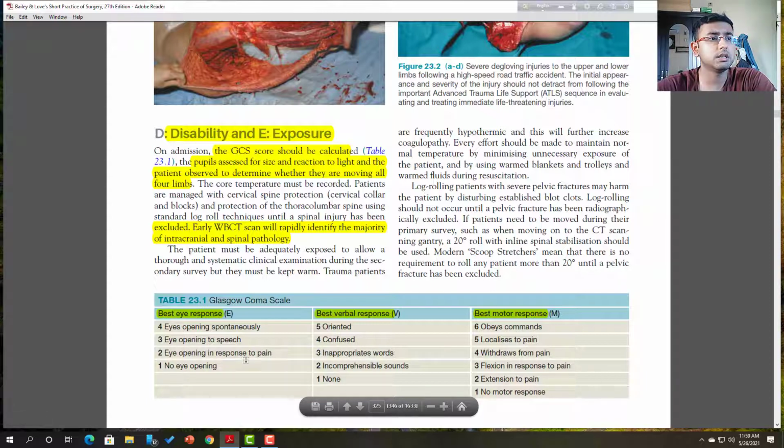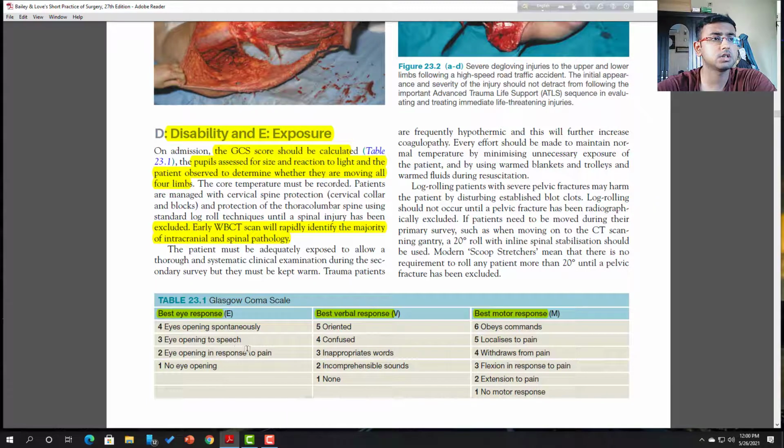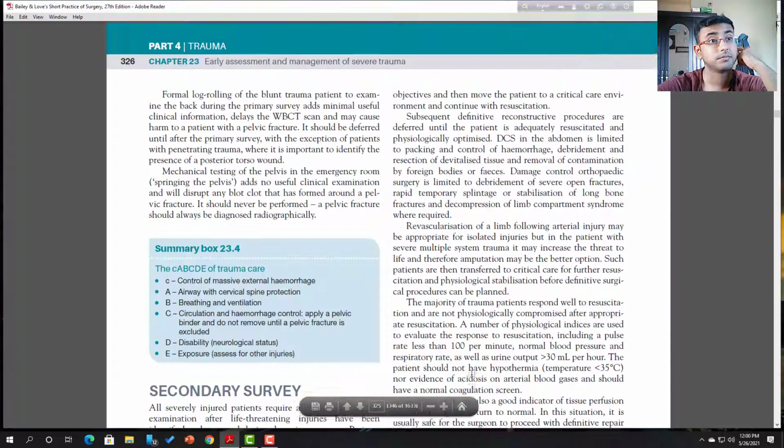And with eye opening to pain, incomprehensible sounds, and extension to pain, the patient is in coma but can still respond. With eye opening to speech, inappropriate words, flexion response to pain and withdrawal from pain, the patient is semi-conscious. And with eyes opening spontaneously, oriented or confused speech, localizing pain, and obeying commands, the patient is conscious and there is a good chance of recovery.